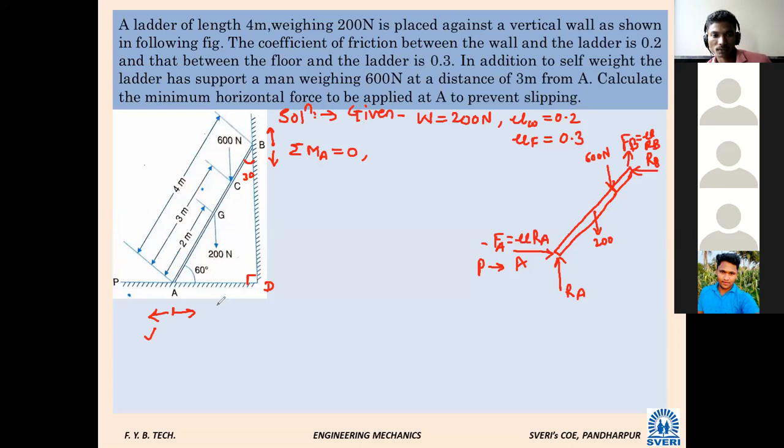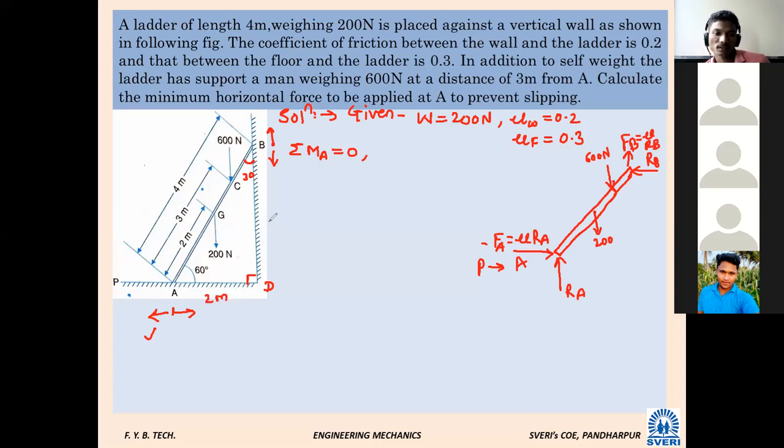It is a 30, 60, 90 triangle. Half of the diagonal. Looking through the diagram, what is AD? 2 meter. Half of the diagonal, 2 meter.